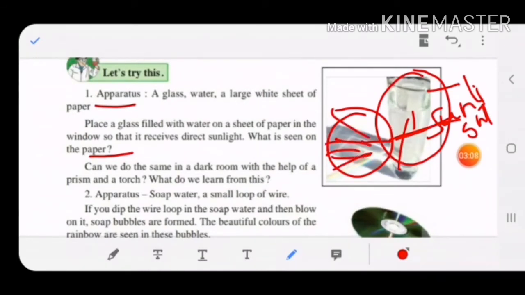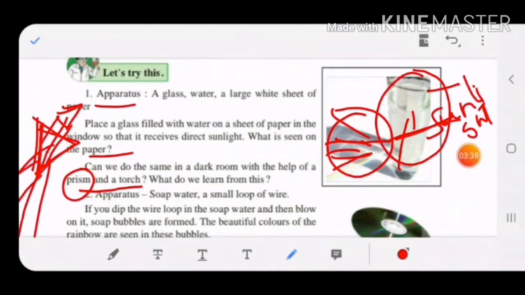Now can we do the same in a dark room with the help of a prism and torch? There is one glass prism like this in triangular shape. It is made up of glass. You can do the same experiment in the dark room. You can take the torch and shine it on this prism in the dark room, and when you switch on the torch, the light gets scattered by the prism into the 7 colors. That is called scattering of light.